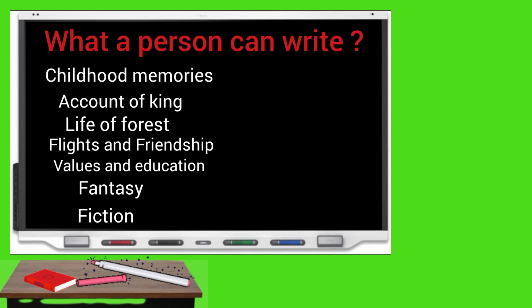Another person can write accounts of guns, and one can write on the life of the forest. Fights and friendship, values and education, fundamental frictions, these are some topics that I picked out. So there is diversity in writing, and these writings laid the foundation for political science in the future.